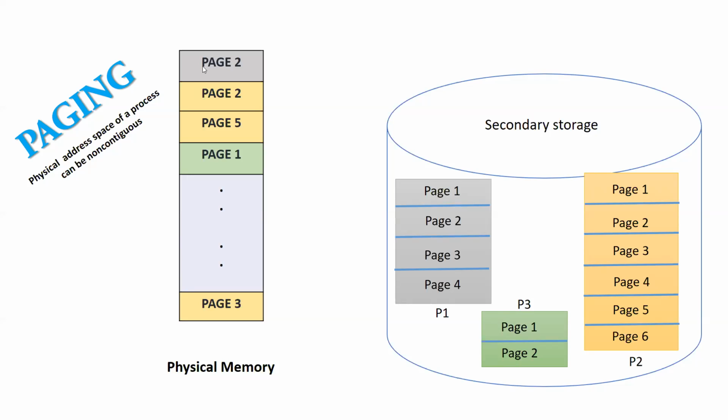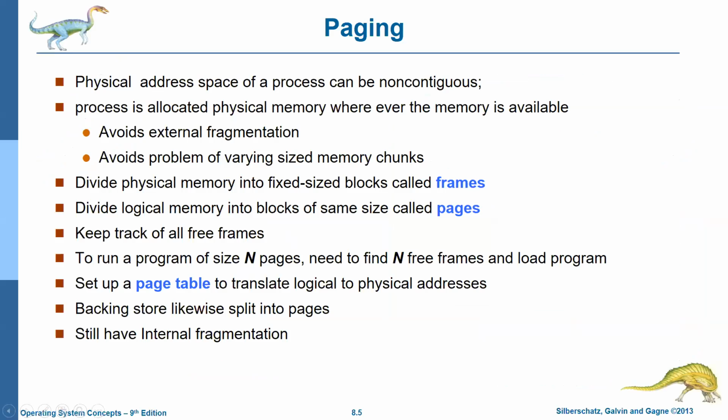For example, frame 0, frame 1, frame 2, frame 3, like that. If I enumerate these frames, frame 1 contains page 2 of a particular process P2, frame 2 contains page 5. It cannot be continuous, as I told. So I need some tracking mechanism, some index, because we have an index in each of our textbooks, right? If I want to go directly to a chapter, for example deadlocks or memory management, chapter 7, chapter 8, if I know the index, I can directly go to the page where it is. In a similar way, I will be extending this concept. I will be moving further.